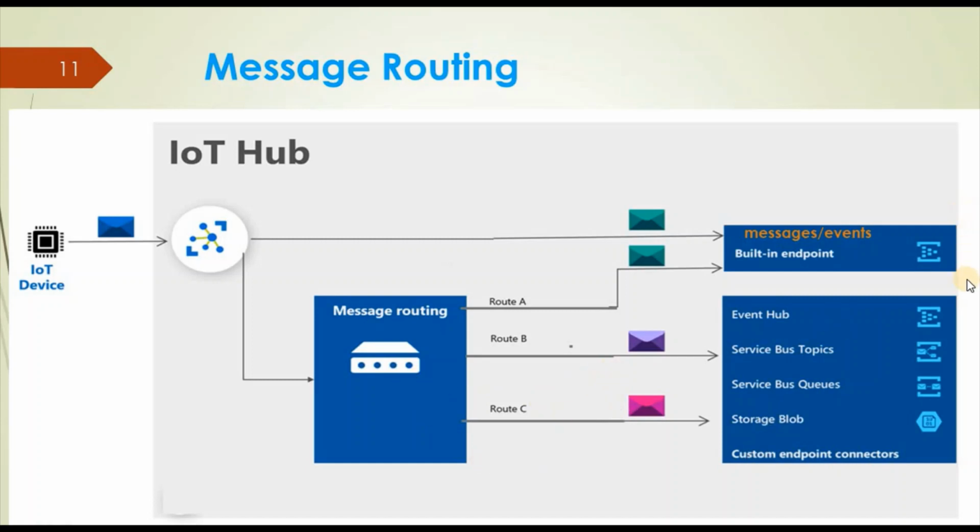And then there can be different listeners that will listen to the message. Suppose one message is received by the event hub, there can be one listener that will process that message. Same thing for the built-in endpoint, service bus topic, queue and blob storage. So basically message routing filters the message based on some conditions, and that is why we are using it. Now I think we are done with all the theory parts, so we can proceed with a demo.